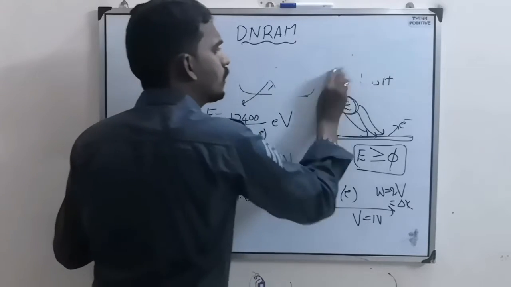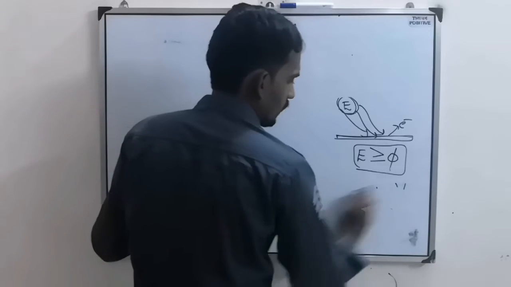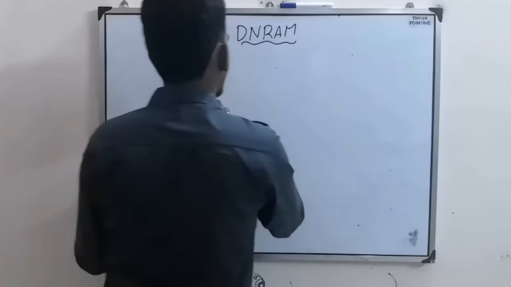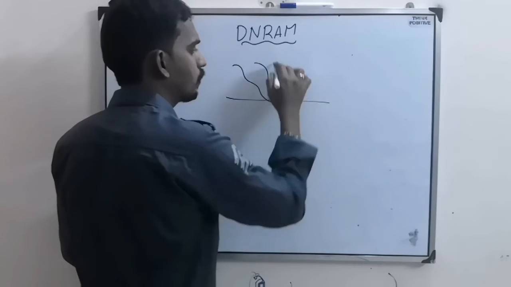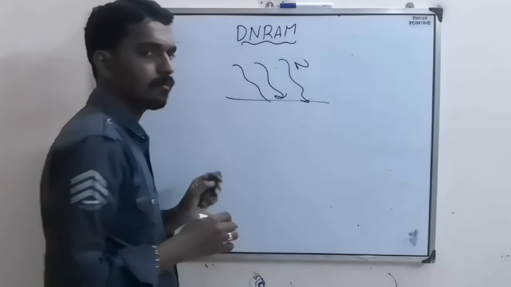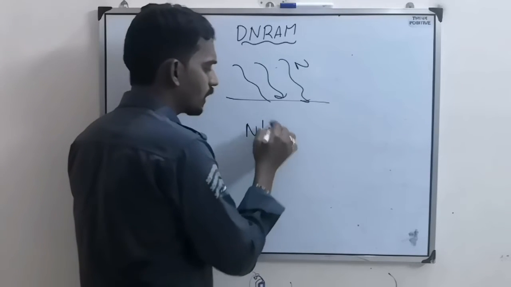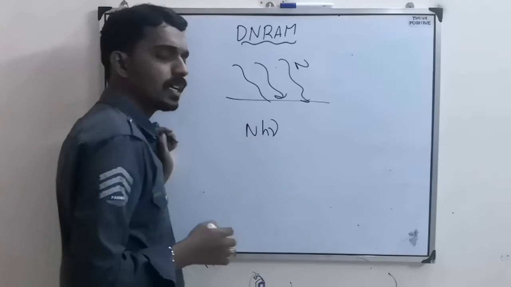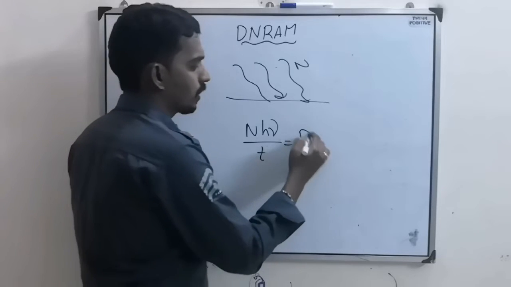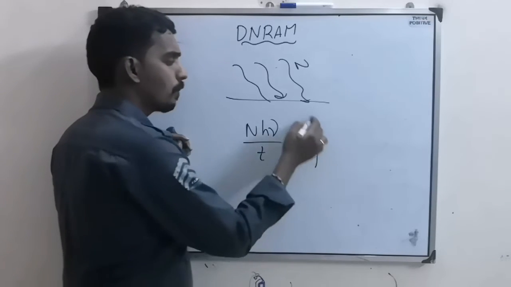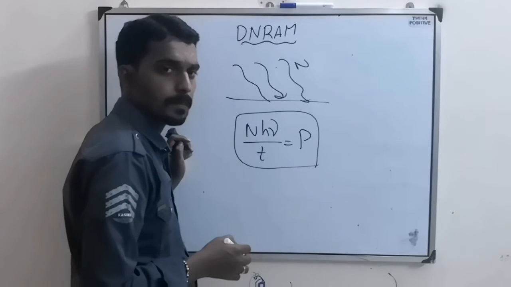The next thing you have to understand is how many photons are there in a light. Based on that, questions will come. Suppose this is a metal surface and light is coming and falling. Let's take there are n number of photons. One photon has energy h nu, so n photons have energy n h nu, divided by time. This is called power. So this is the power of the light.